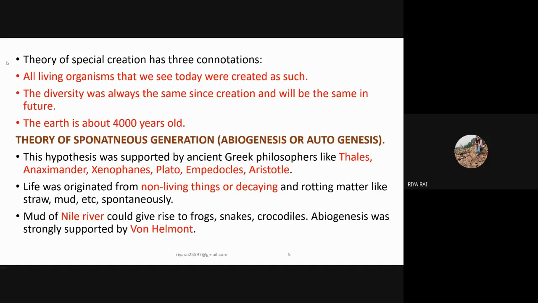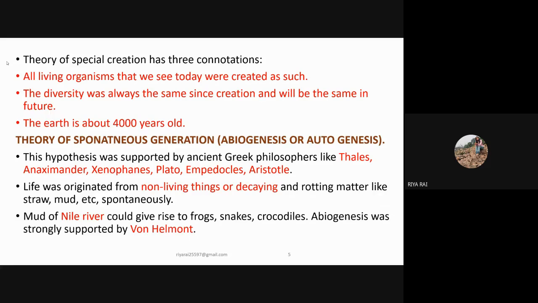The next theory is the theory of spontaneous generation. The word spontaneous means generated automatically or by its own. This theory is also known as abiogenesis or autogenesis, that is self-generation. It was supported by the following philosophers: Thales, Anaximander, Xenophanes, Plato, Empedocles, and Aristotle.